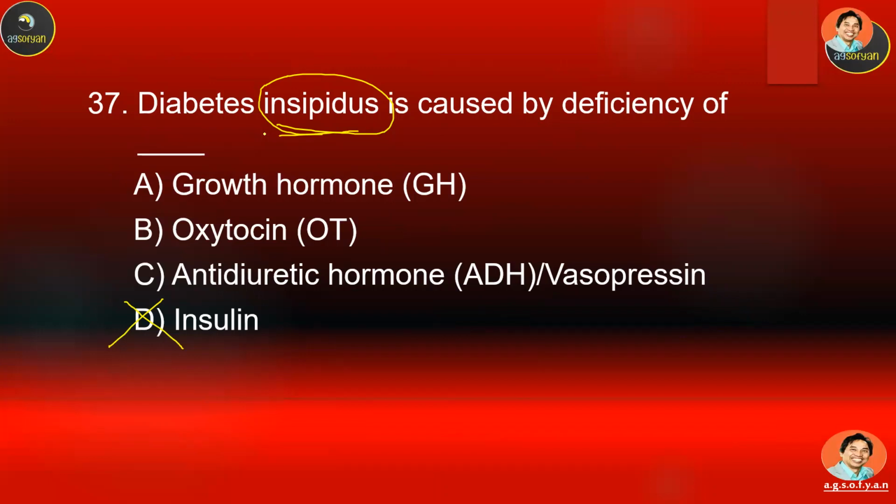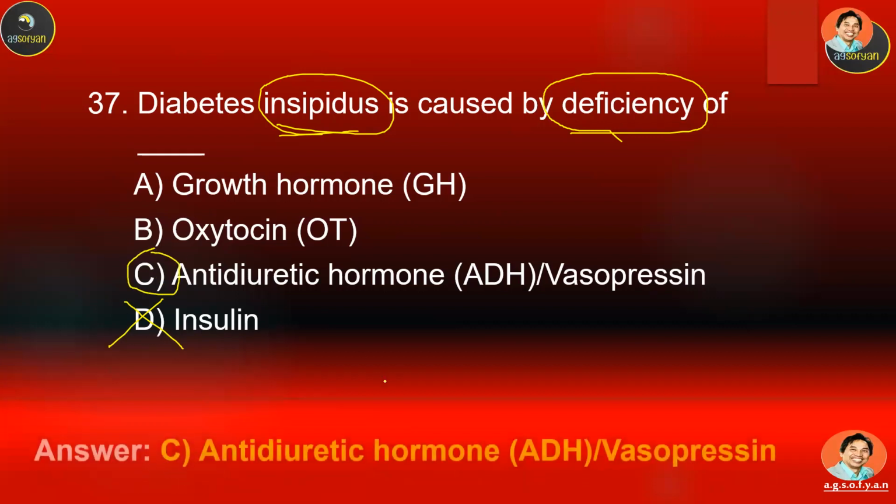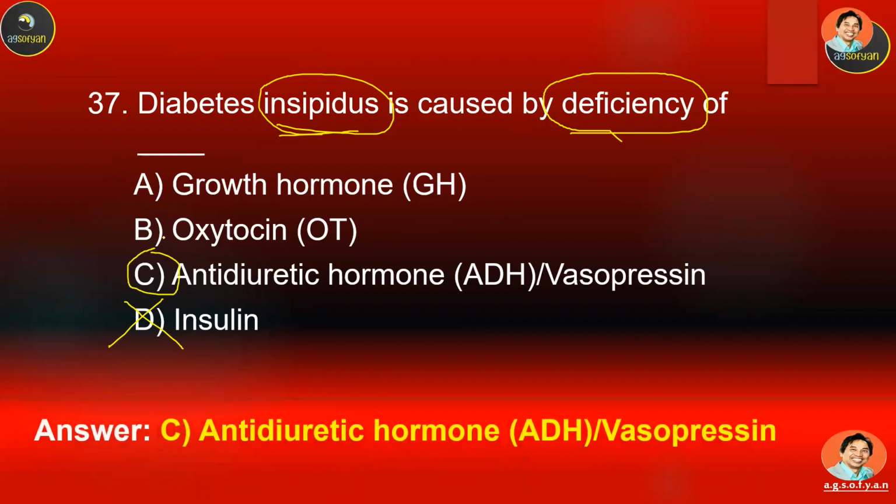This is due to the loss of water because of a deficiency of the hormone that conserves water. We already mentioned on the previous question that the one that controls water in our body is ADH. So this should be the answer. The others are not, because this one is for milk and labor, and this is for growing. So diabetes insipidus is deficiency of ADH.